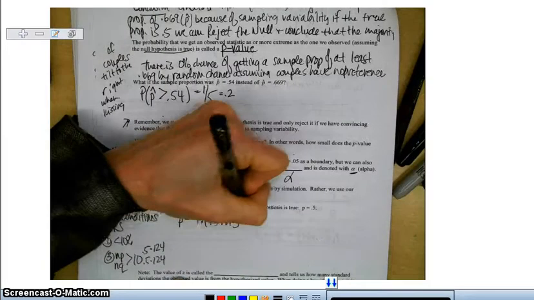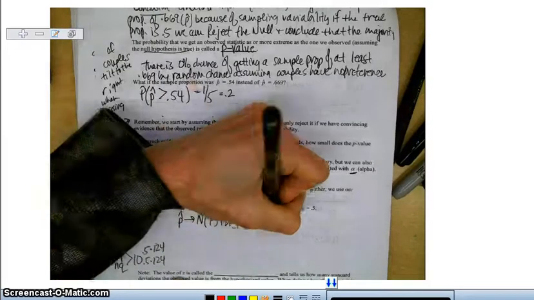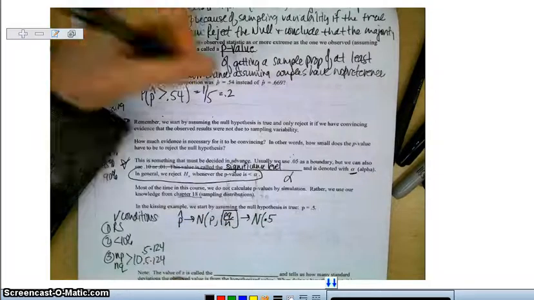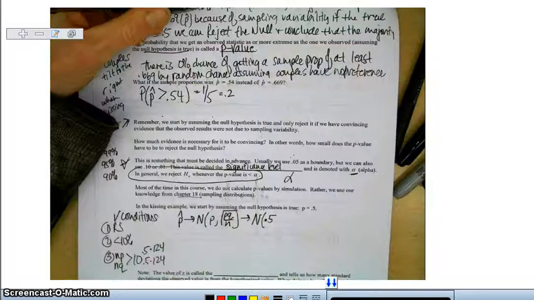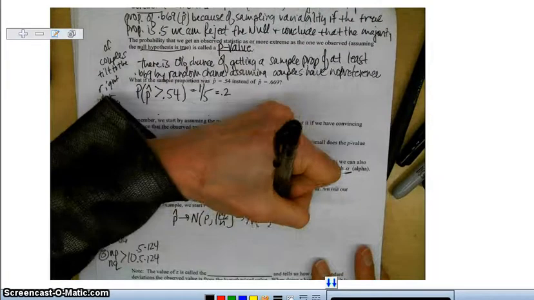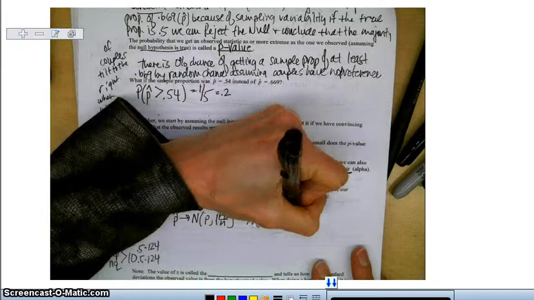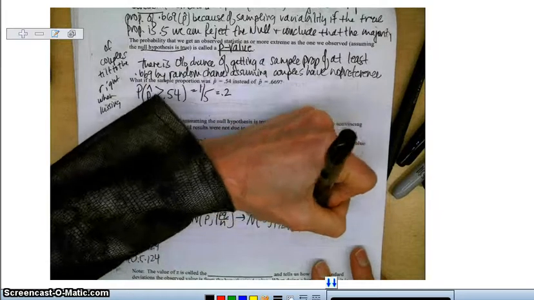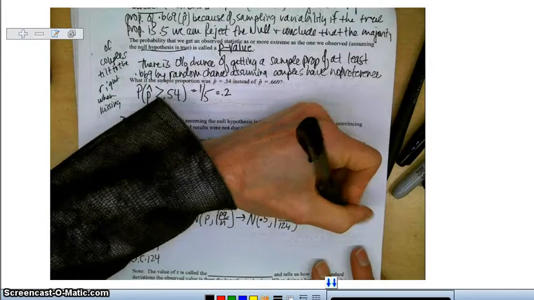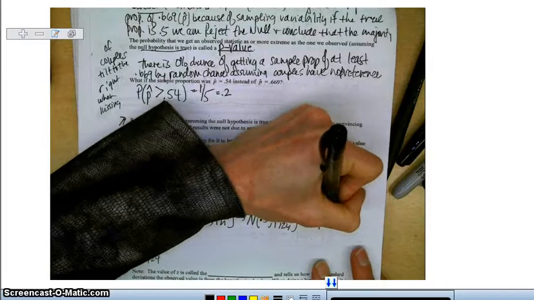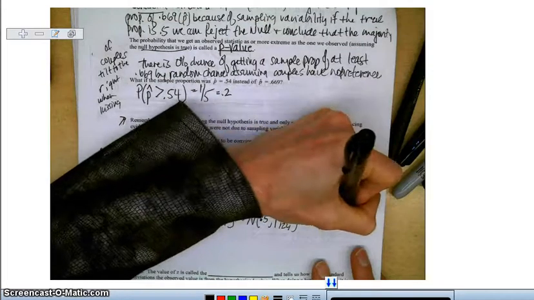So our p was 0.5. We're always using the true value here. And our standard deviation is the square root of 0.5 times 0.5 over 124. So our p hat is approximately normal with a mean of 0.5 and a standard deviation of 0.0449.